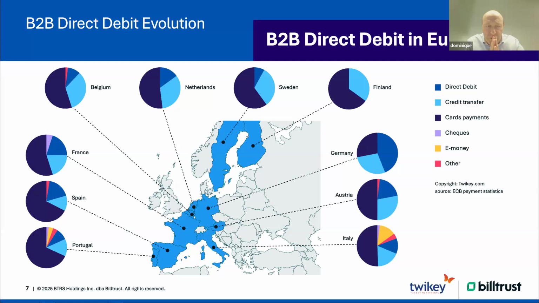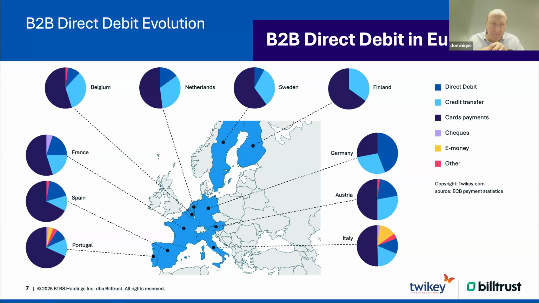Now, what we would like to share with you is a bit of insight all over Europe about the utilization of direct debits, but also other payment methods, what we see. And if you look, for instance, at Germany, you see that really a lot of the payments are done with direct debits, a lot less with credit cards and with credit transfers.